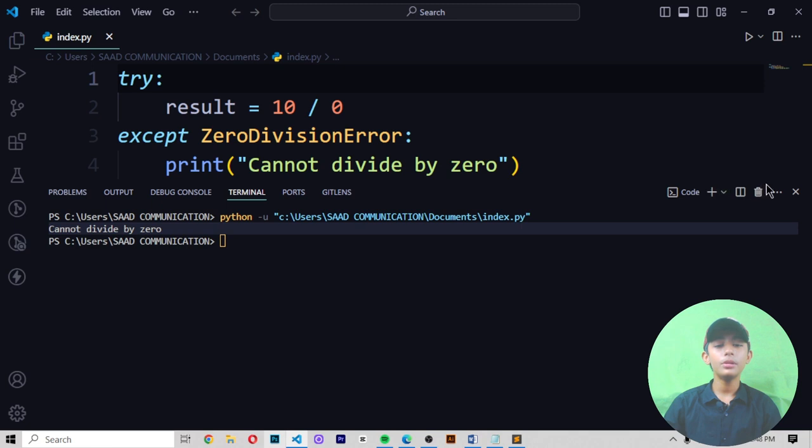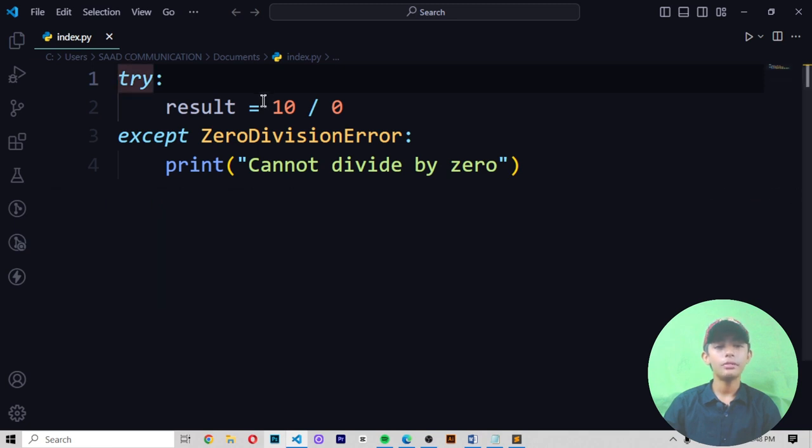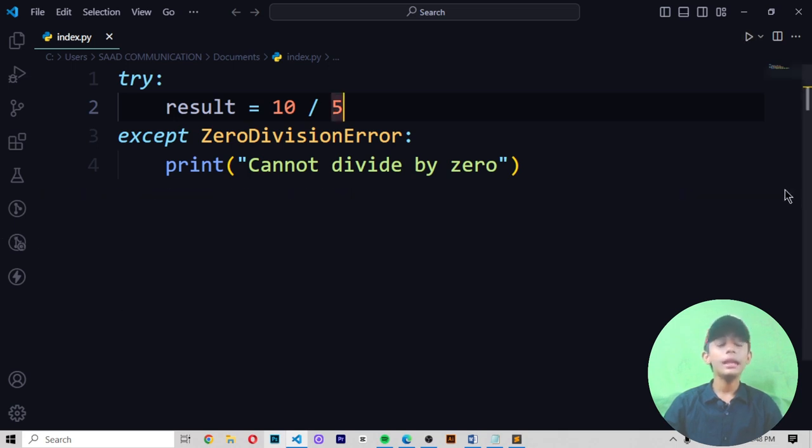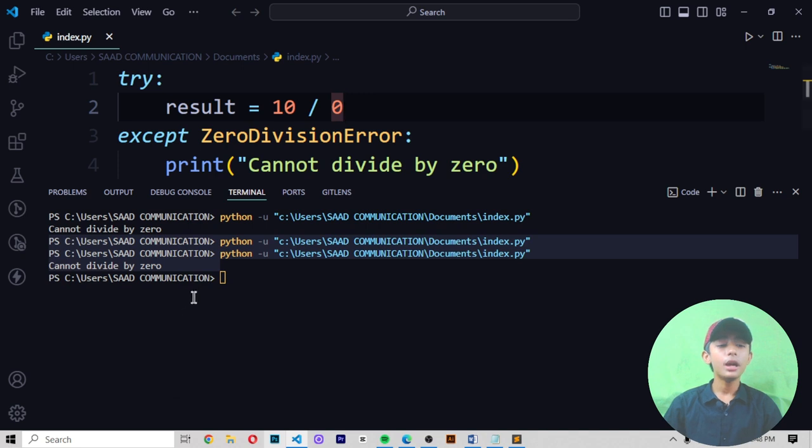Why does it give you that? Because here in the print statement I wrote it. If I write 5 here and save it and run it, it does not give me any output. Why? Because 10 divided by 0 is not possible, but 10 divided by 5 is. So when you write 0, it gives you "cannot divide by 0", but when you write 5, it should not give you any output.